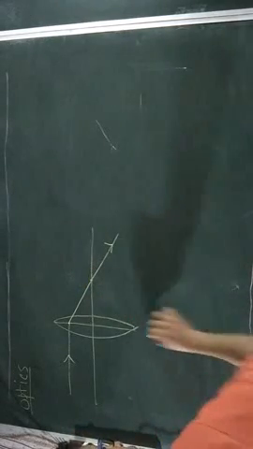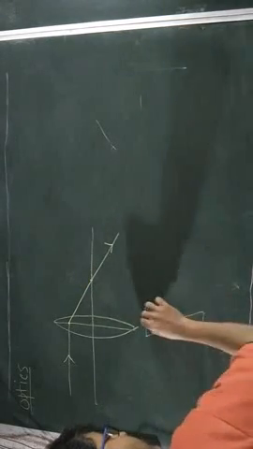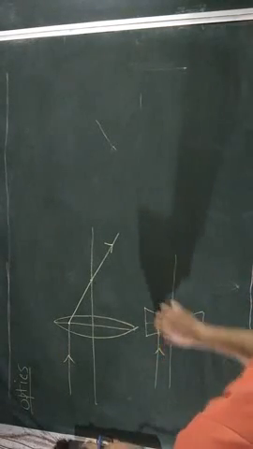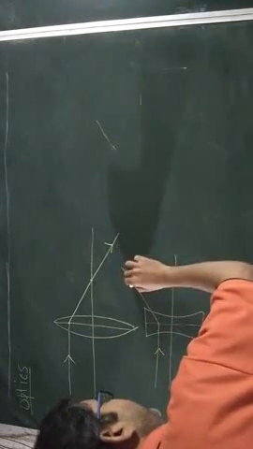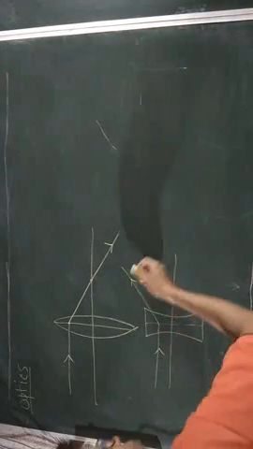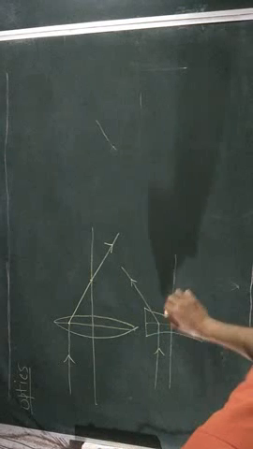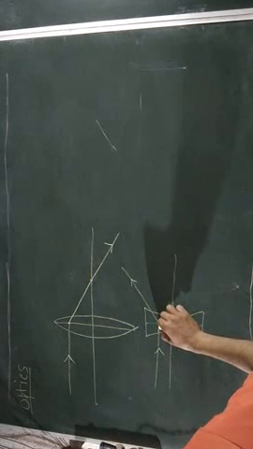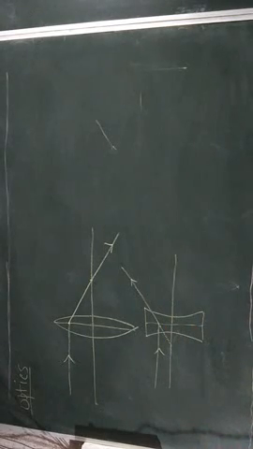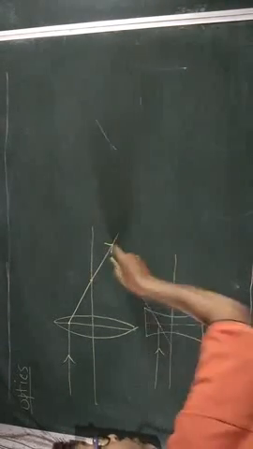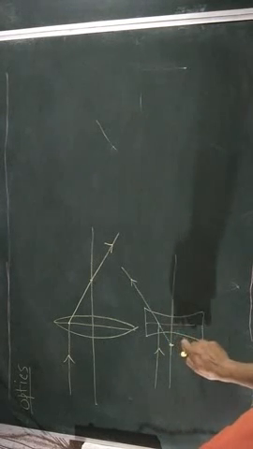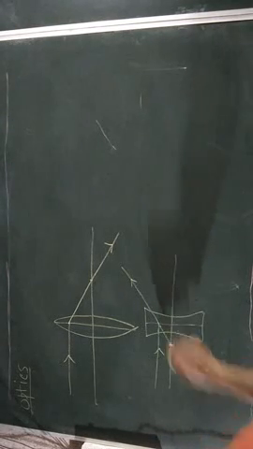In the case of concave lens, if a ray comes parallel to the principal axis, it moves away from the principal axis after being refracted. So we have to draw a line backwards, collinear to the refracted ray, which will meet the principal axis virtually at a certain point.